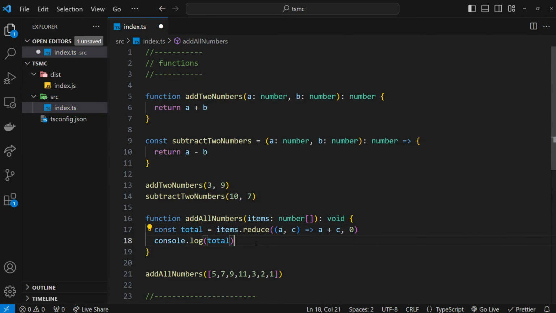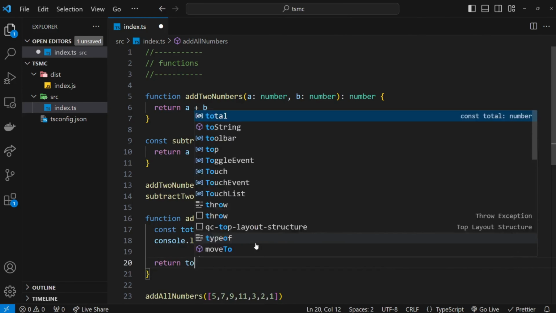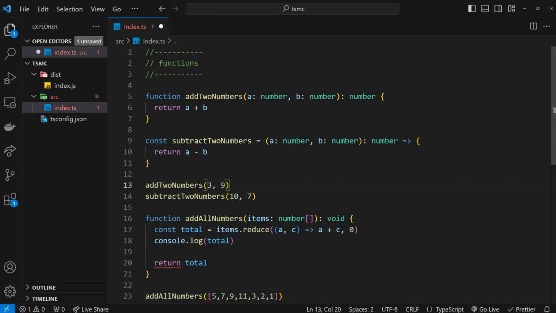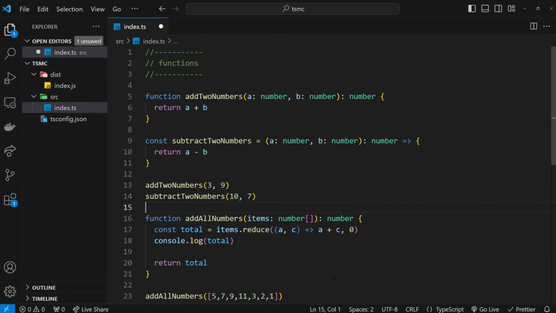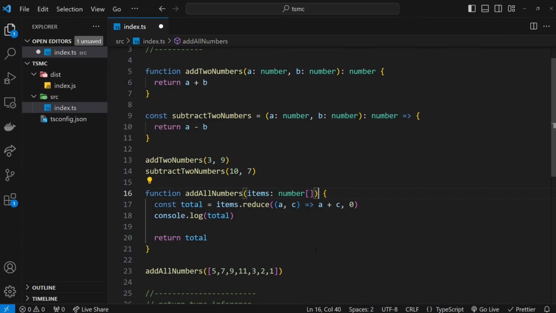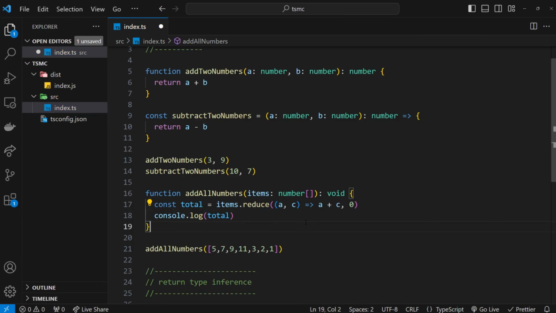Now if we were to return the total, then this is not going to be valid because now this is not void, this is actually a number. So we would have to specify a number right here to say the return type is a number, but again, if we don't specify that return type, TypeScript is going to infer it looking at the type of this. So if we hover over this function, we can see it's inferred the type of number as a return type. Okay, I'm going to go back to void and not return anything. Alright then, so now this all works.